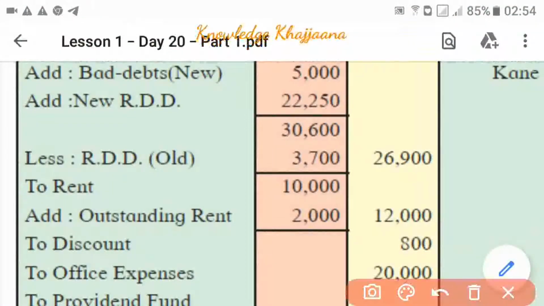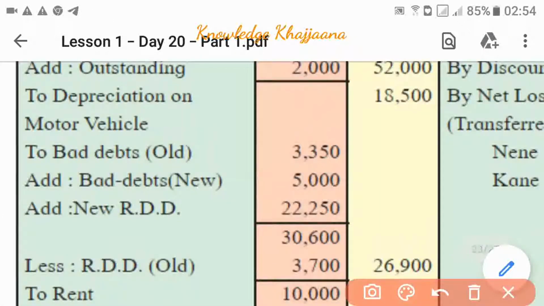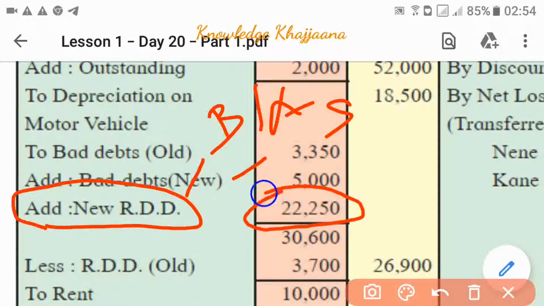See, to the bad debts, how are we adding? To the bad debts we have already added new bad debts, and now we are adding the new RDD percentage, whose calculation we have done in the balance sheet asset side against the debtors, and we came across this amount, that is 22,250.